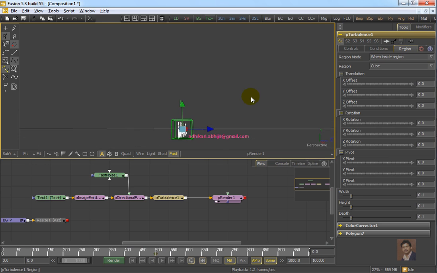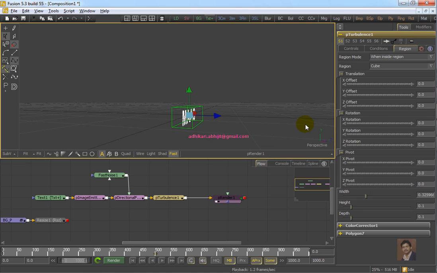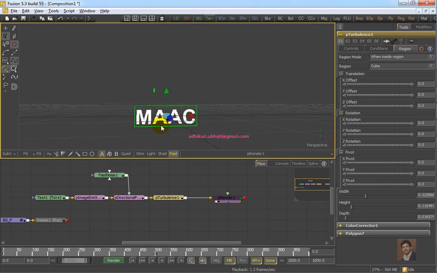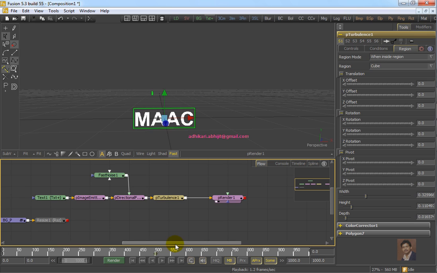Now you have to adjust the cube shape. The width of the cube will be something like this, the depth of the cube something like this, and the height of the cube something like this. Now when the particle is not inside the region, that means this cube, then the particle will be affected by the turbulence. Just check.